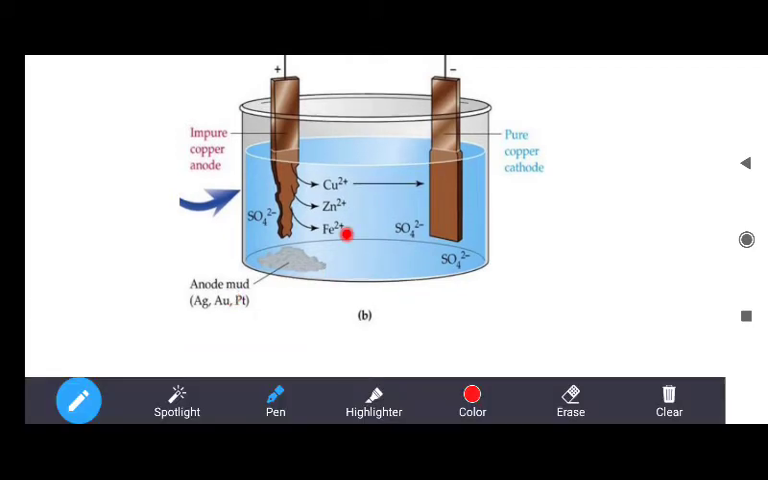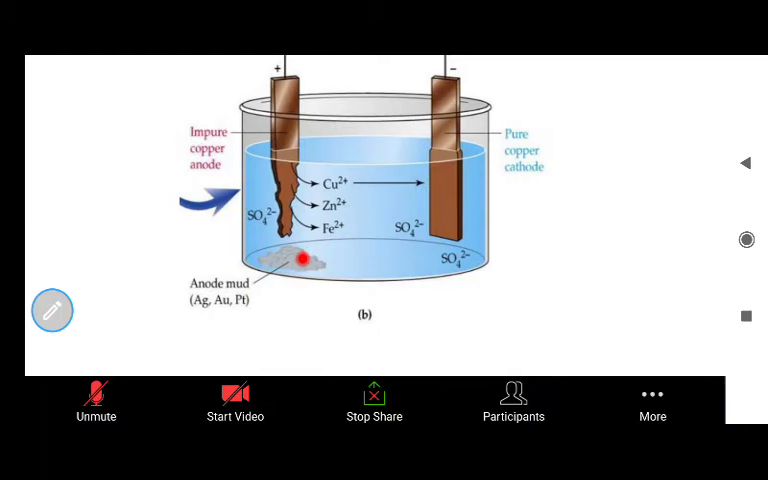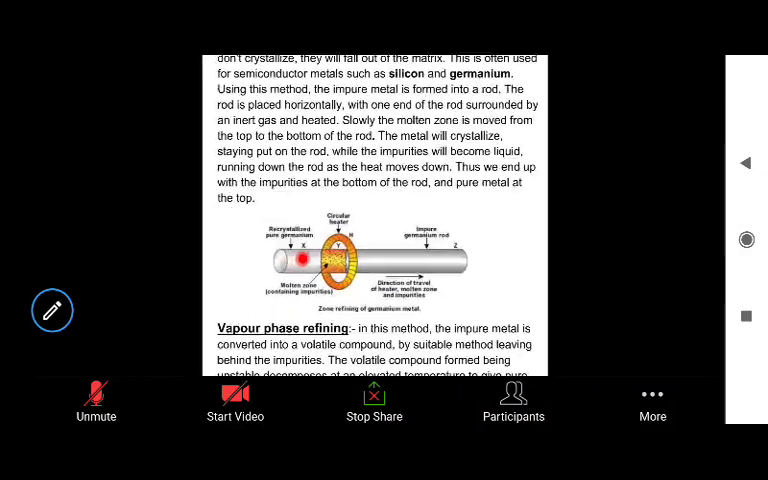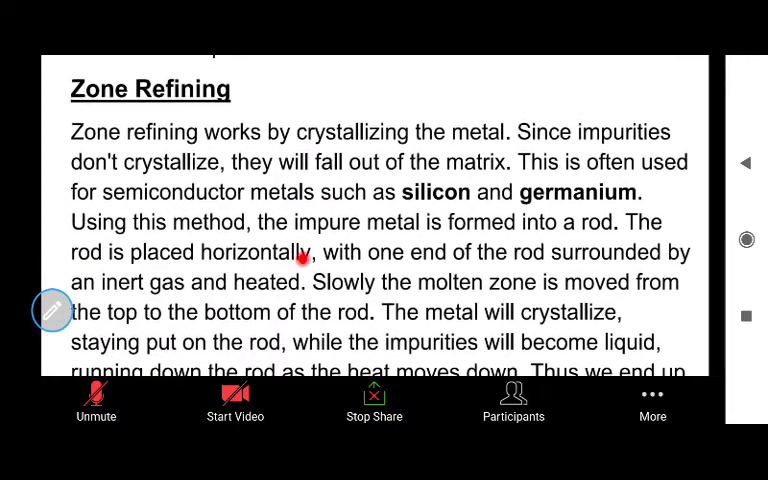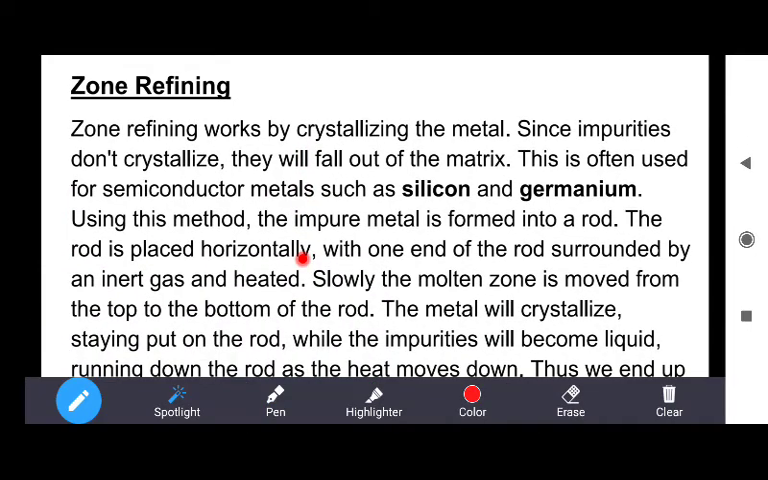If the metal contains the impurities of gold, silver, platinum, etc., then these impurities are collected here as the anode mud. So this method is known as electro refining or the electrolytic process.